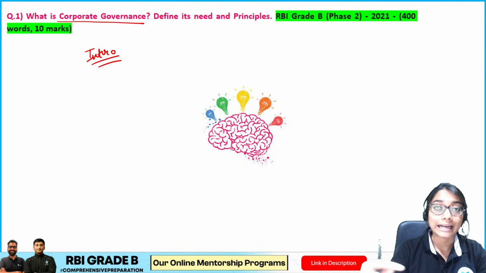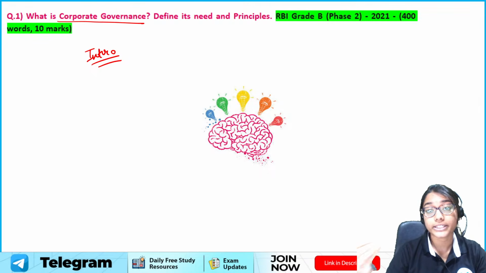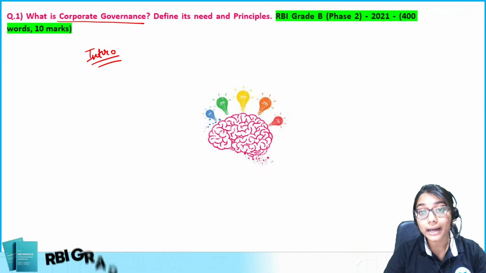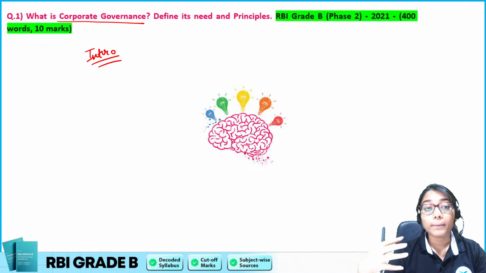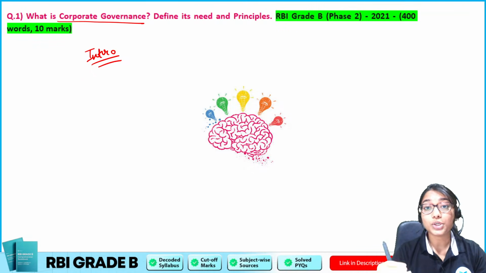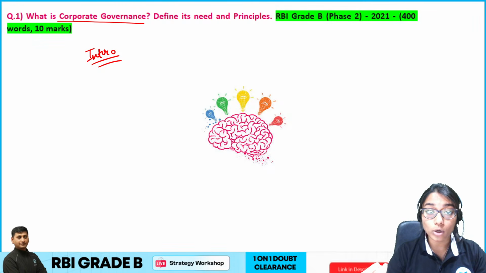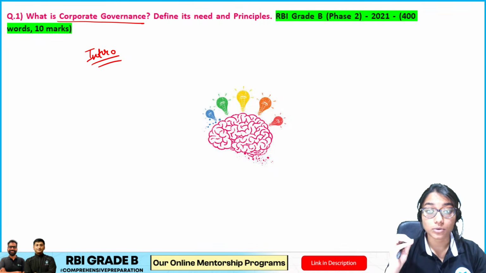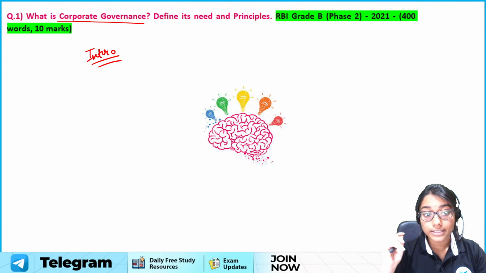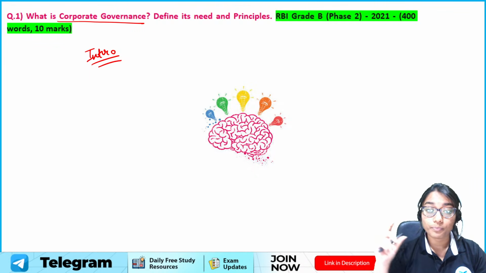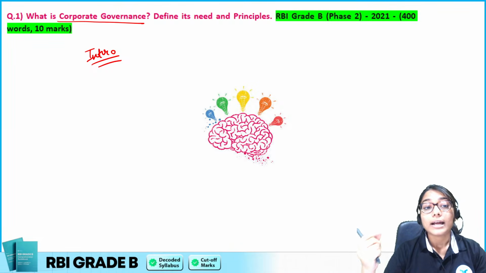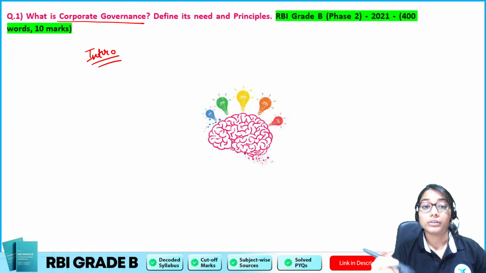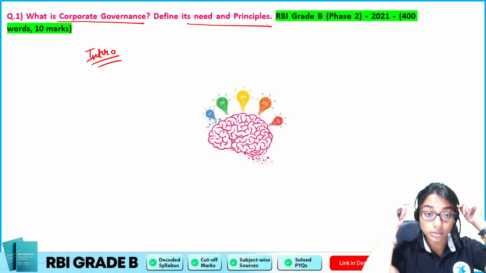Its definition is that it's certain rules, certain practices, certain regulations which a company has to abide by. Why? Because a company is accountable to its stakeholders, to ensure that these stakeholders are not getting misled by the company, to ensure that the company is doing everything in the interest of these stakeholders. We have corporate governance principles, right? So that is what we have to mention in the intro in terms of what is corporate governance. And then, followed by, we have to write its needs and principles. So this is my second part of the question.